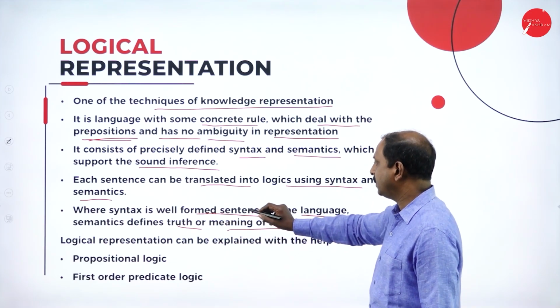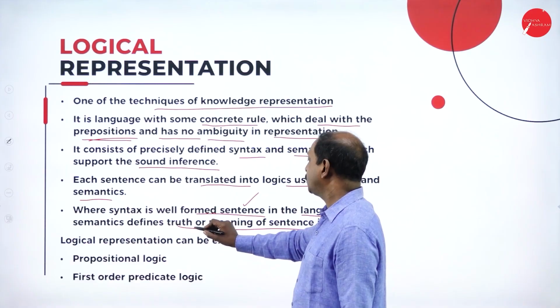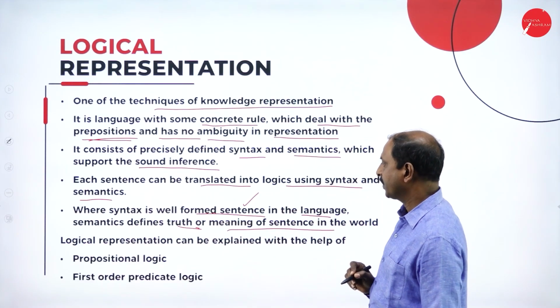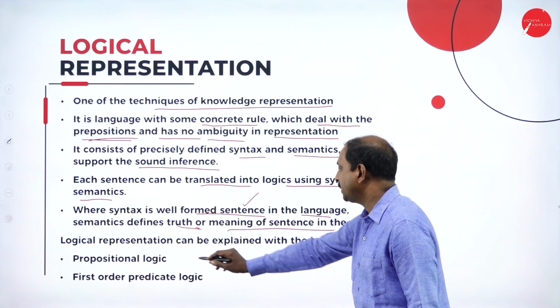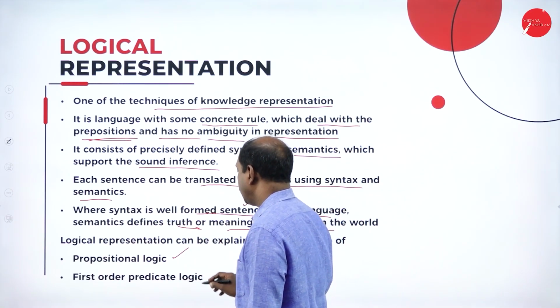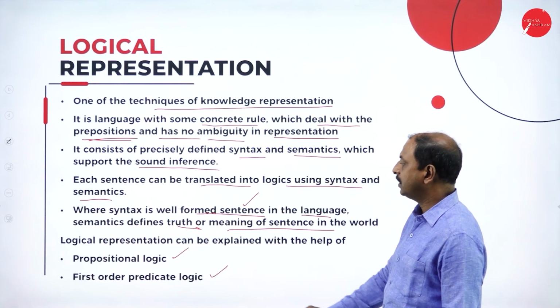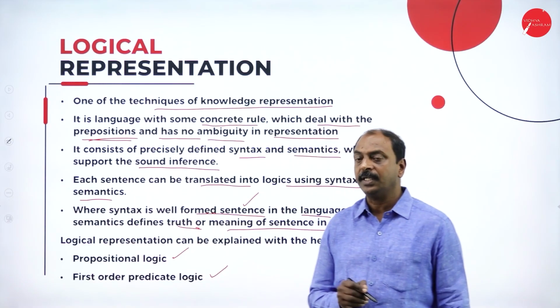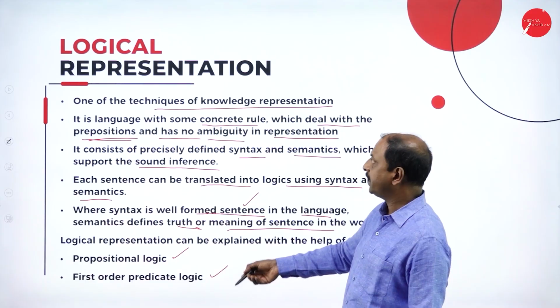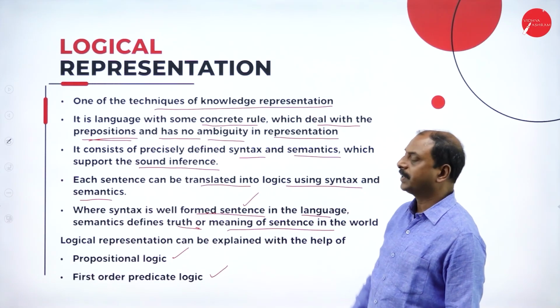Syntax is nothing but the well-formed sentence, and semantics is the truth or meaning of the sentence. Now this logical representation can be explained with the help of propositional logic and first order predicate logic. These are the two different types of logic through which knowledge representation can be done.